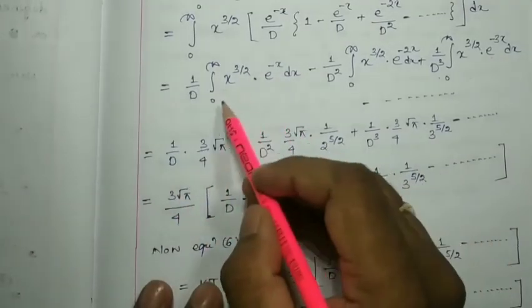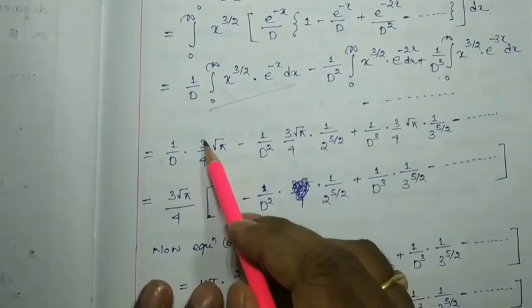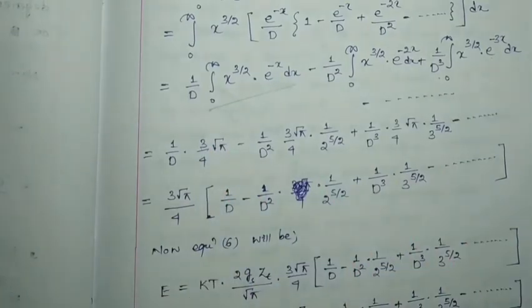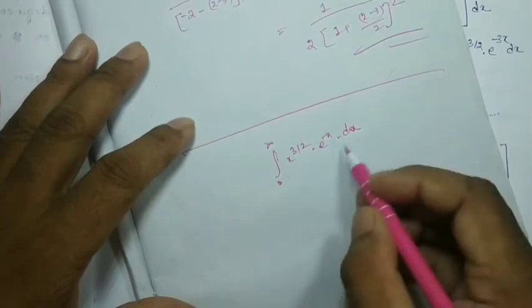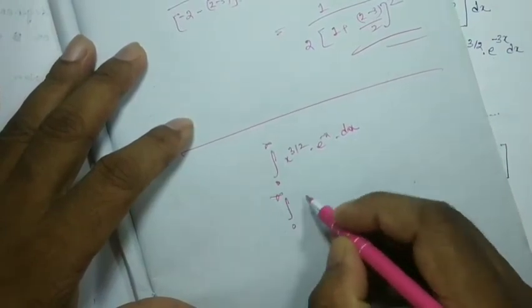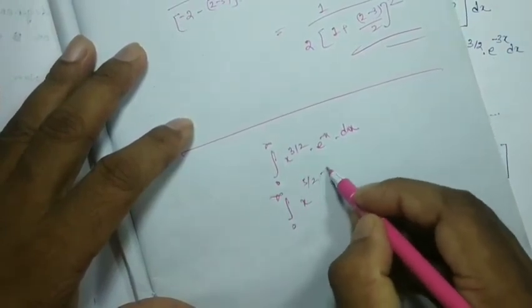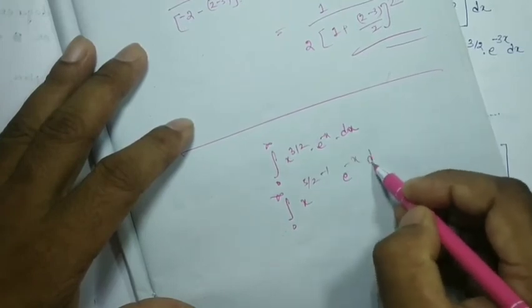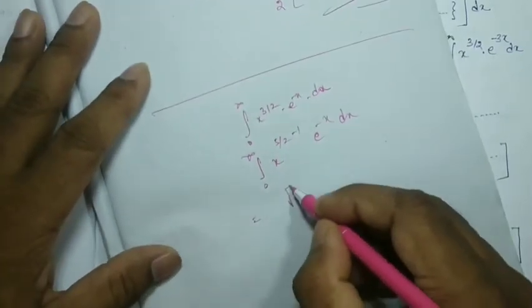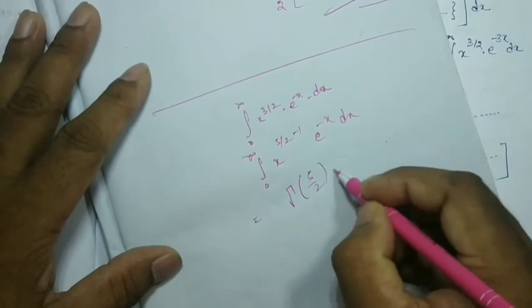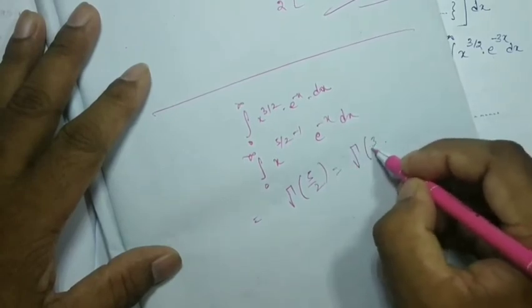So here 1 by d, this integration will be how much? It will be 3 by 4 root pi. How is it? Here I am going to show you. So this is your integration. It can be written as 0 to infinity x to the power 5 by 2 minus 1 into e to the minus x dx. So this will be gamma 5 by 2. It can be written as gamma 3 by 2 plus 1.